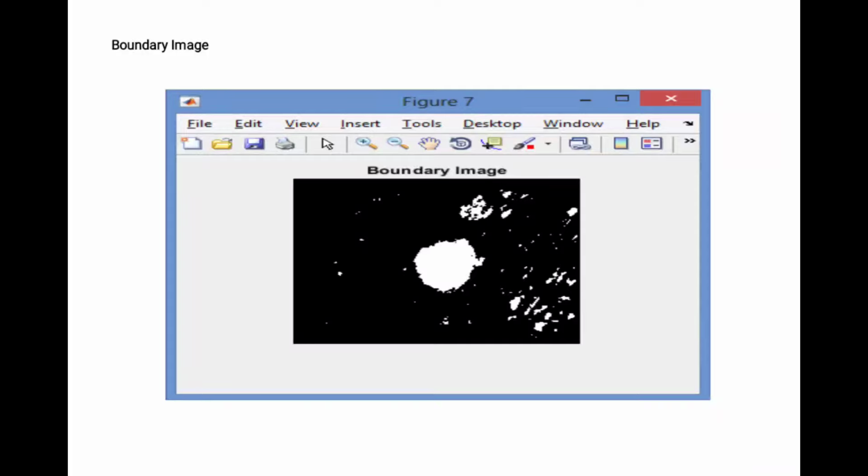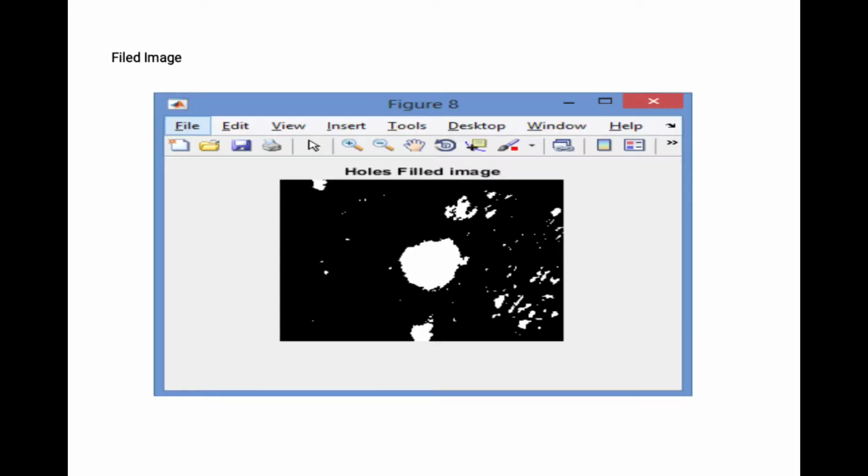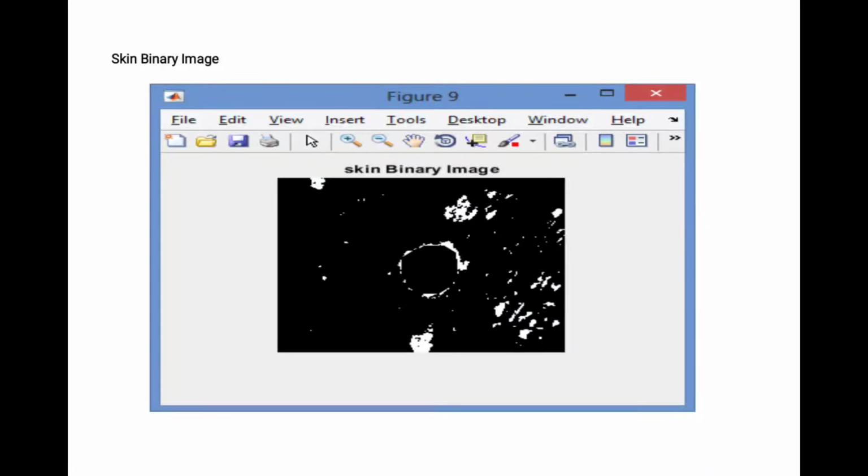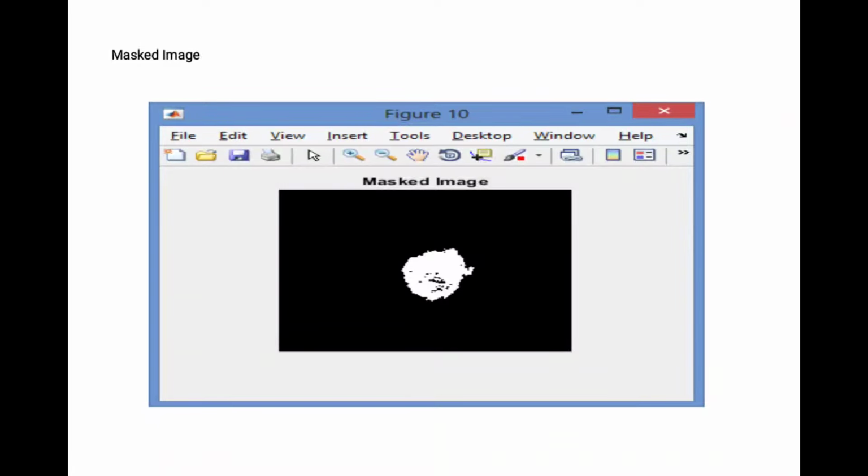This is the boundary image. It is extracted from the binary image. The affected area will be shown as white, and the background will be shown as black. It is extracted from the binary image. It will be the holes filtered image. The holes will be filled in the affected areas. And the skin binary image is extracted from the binary image. The affected area will be shown with a black boundary. And the masked image shows how the depth will be shown in this image.